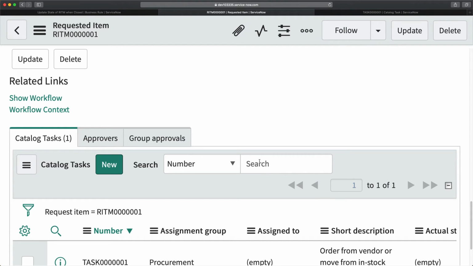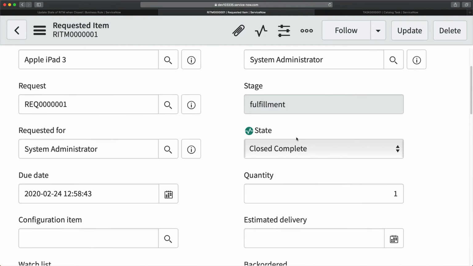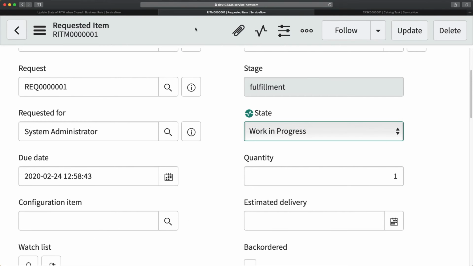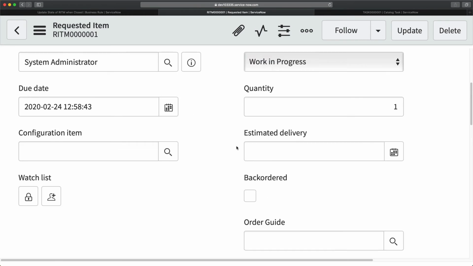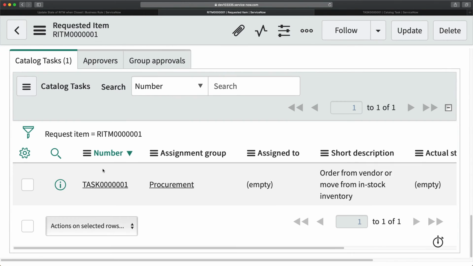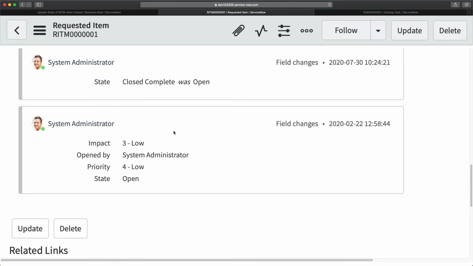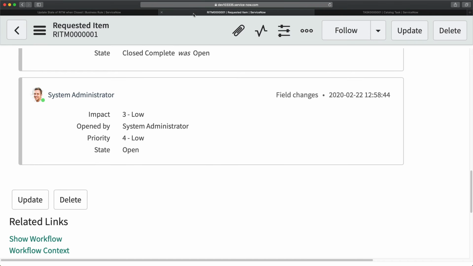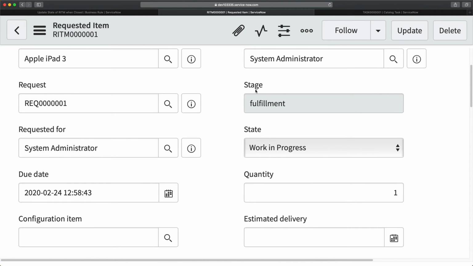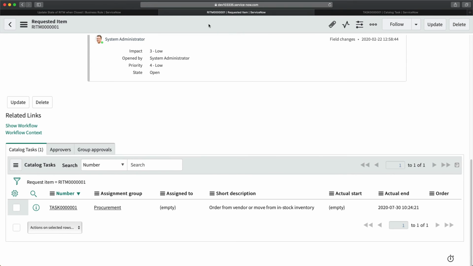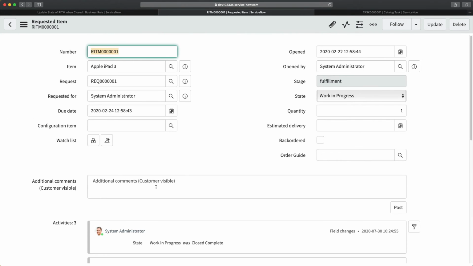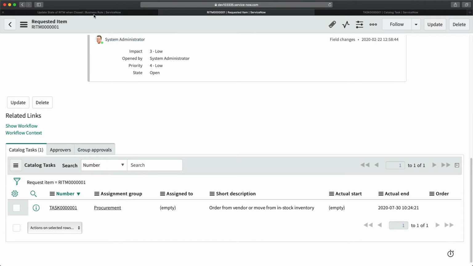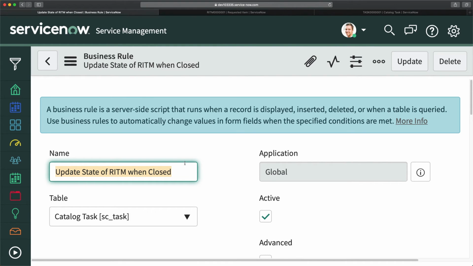Now in order to make sure that it is also working with one or more tasks, you can create one more catalog task. So what I can do is make it work in progress. Let's save this. I think I'm not able to create a new task here. It is not allowing me to do that. Let me reload it. It is in work in progress. I think for that we have to create a new request.